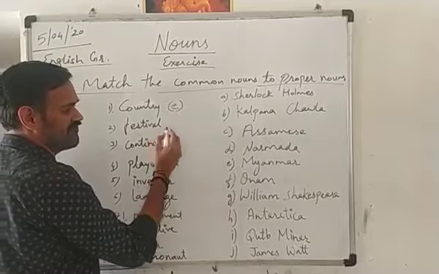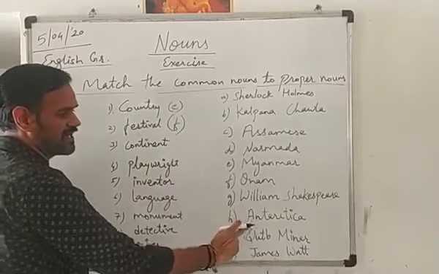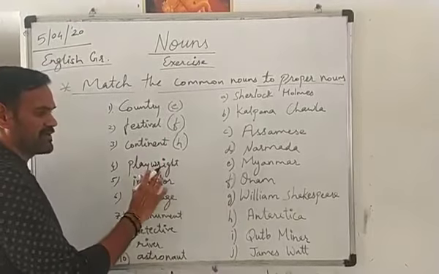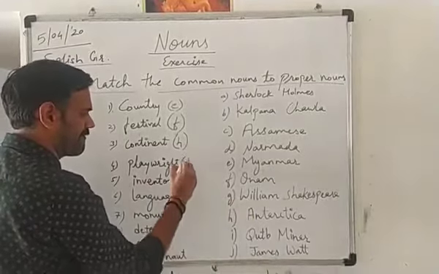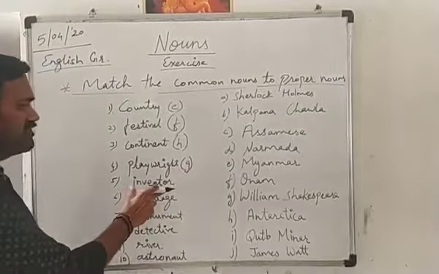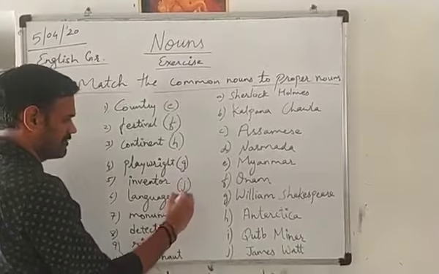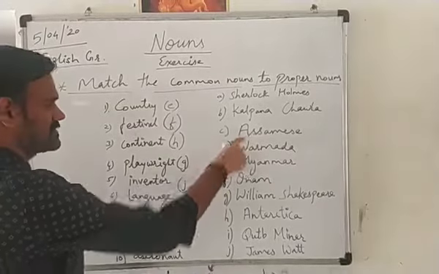Onam is the name of the festival. Then continent. Here it is given Antarctica. That is the name of the continent. Playwright, William Shakespeare. Inventor, James Watt. Language, Assamese.